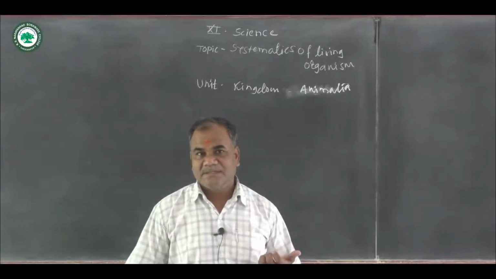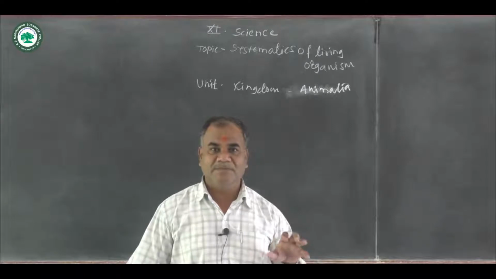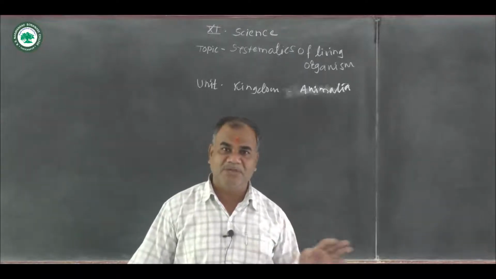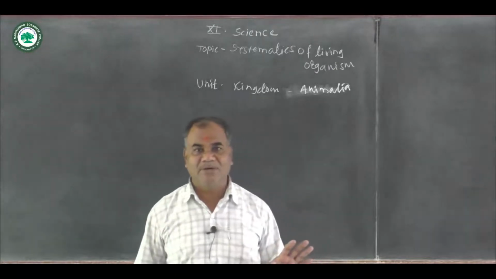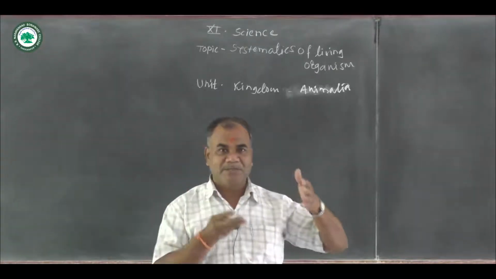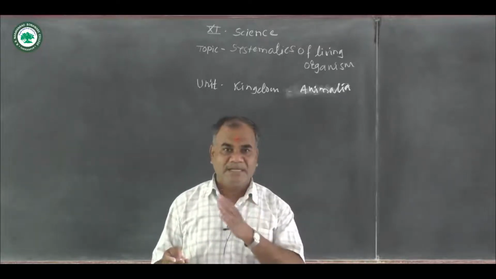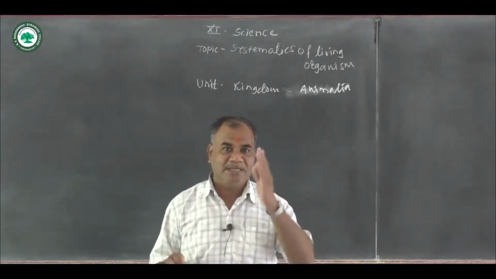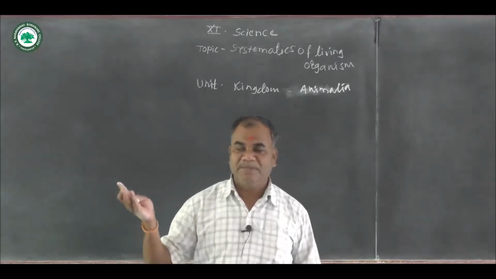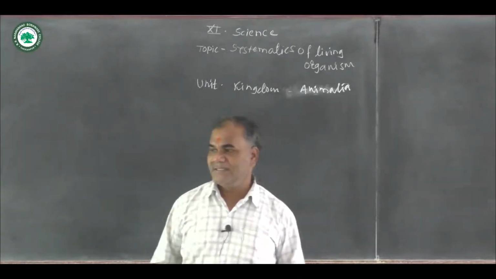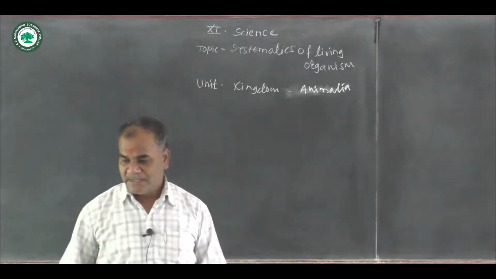What are the features of the animal, or what is the difference between plants as well as animals? Because both are living organisms. But what is the main difference between the plants as well as animals? Animals are a living group. Plants are also a living group, but they are separated from animals. So Kingdom Animalia again is a very huge group.